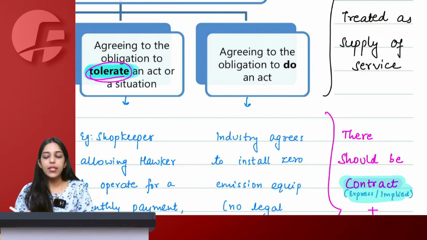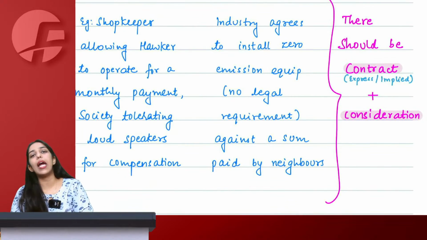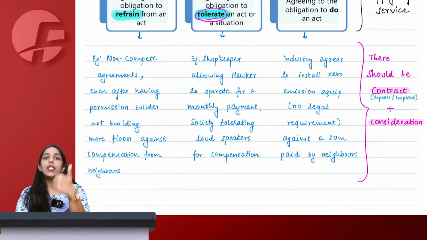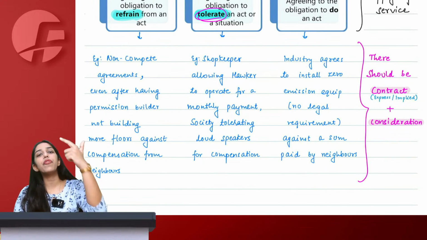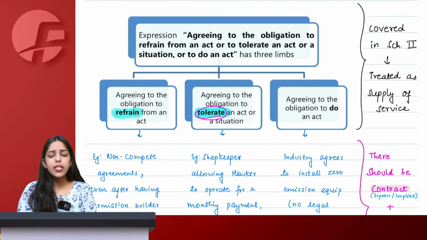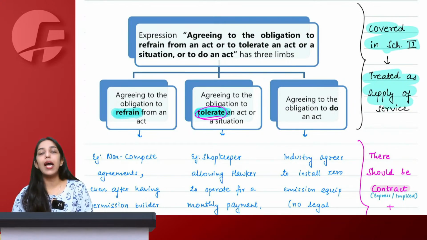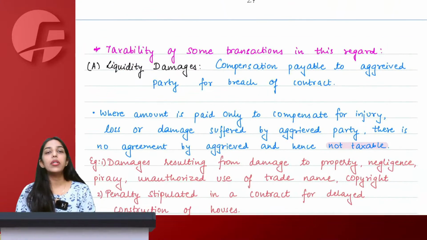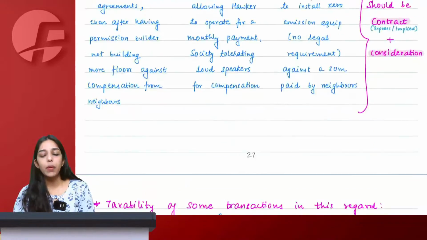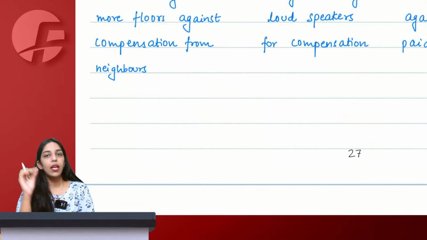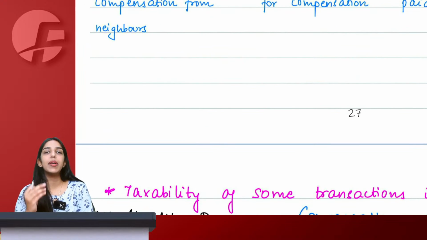That is also a supply of service because there is a contract and there is a consideration. So three things: agreeing to tolerate, to do something, or to refrain from doing something. If there is contract and there is consideration, it is covered under Schedule 2 and treated as supply of service. But particularly when we talk about liquidated damages, they are not supply of service and not taxable under GST. There is a very thin line when we study this clarification. Let's take some examples and understand.